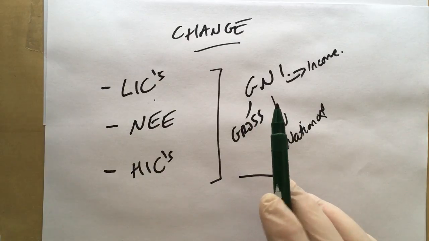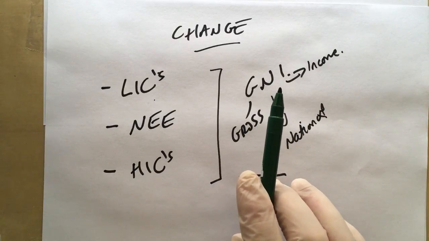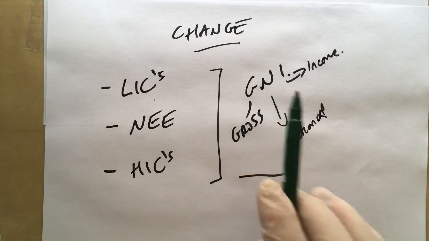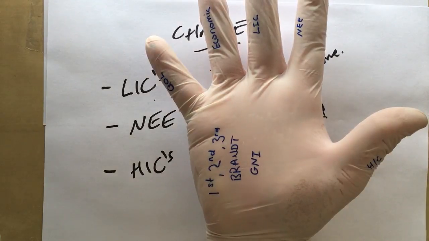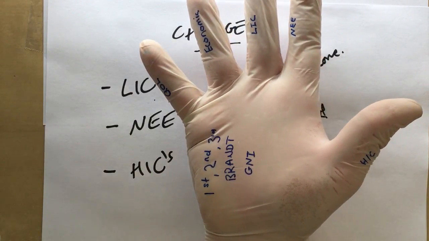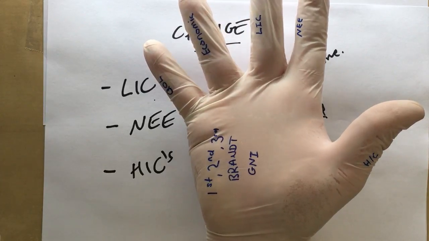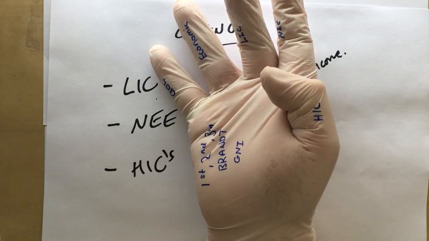So we have here a summary. We've gone through the Brandt line, we've gone through the first, second world countries, and different ways of categorising countries. So we have first, second world, the Brandt line, gross national income, quality of life. We've got how to measure it in terms of economics. We've got lower income countries, newly emerging economies, and higher income countries.